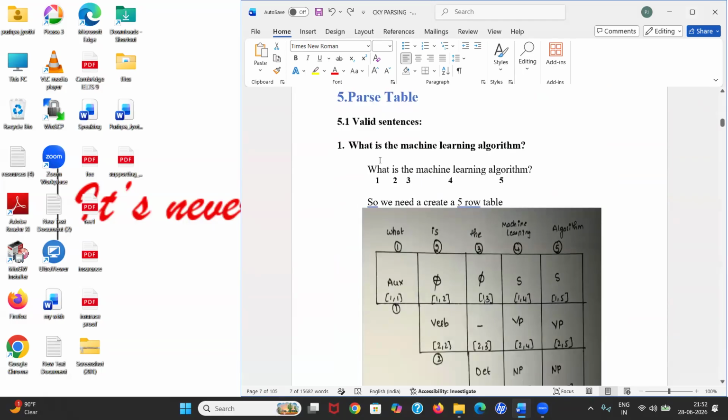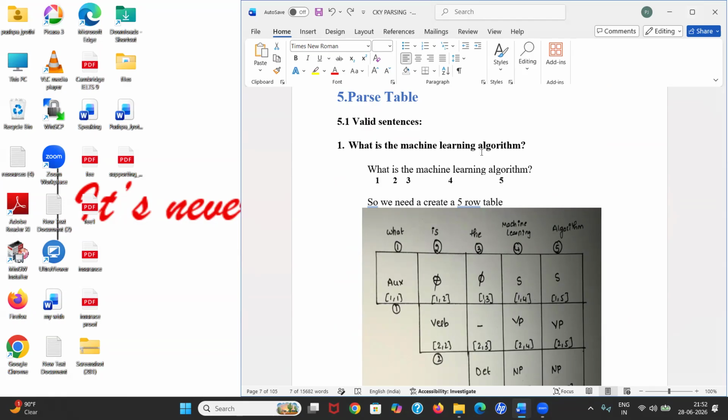Here, the first sentence is "what is the machine learning algorithm?" We need to make sure whether this sentence belongs to our language or not. How many words are present? Here we have five words: what is the machine learning algorithm. Since it has five words, you need to make a five-row table.